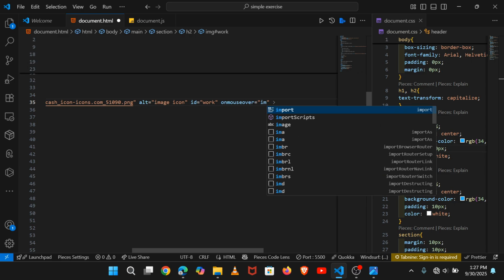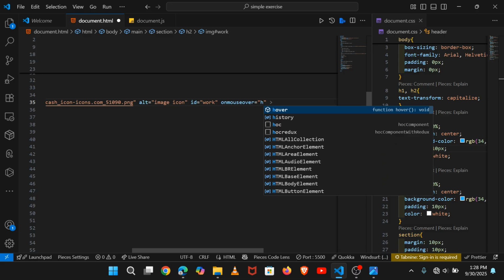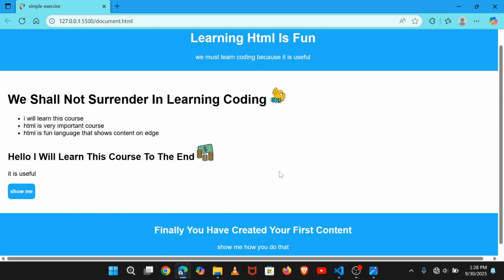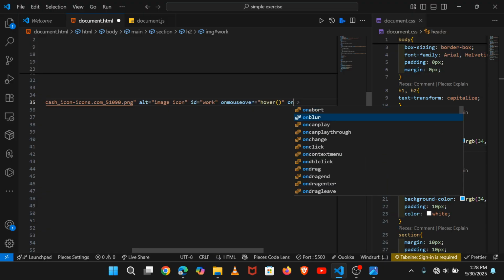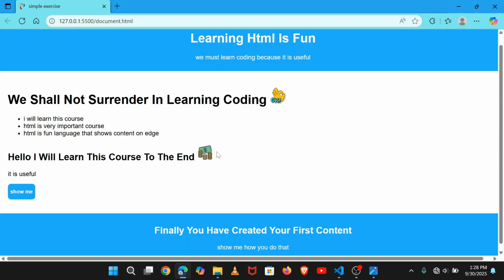Let's set the image to hover and see whether something changes. Yes, it is now working. And then on hover and on mouse out, you can put out also, and Control S to save.